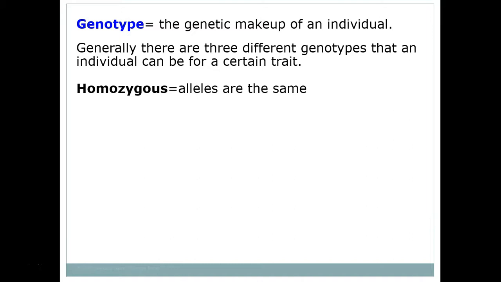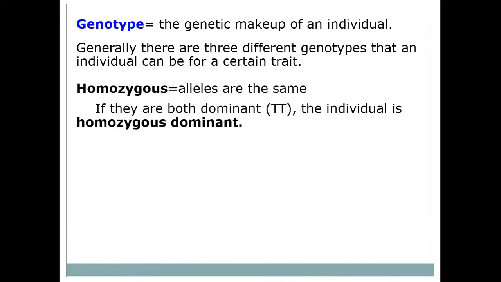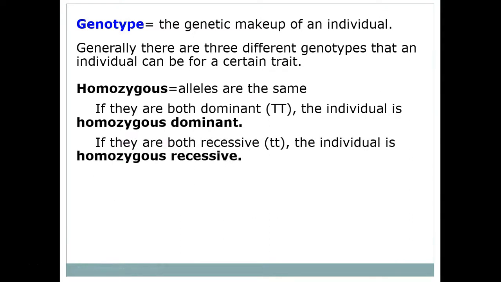You can have homozygous, where our alleles are the same, and if they're both dominant, we call it homozygous dominant. Or if they're both recessive, we call it homozygous recessive. Now, homo, if you remember, means same. And zygous refers to what's going to be given to the zygote, right? So it refers to the gametes. So this means the alleles we had in our first cell are the same. So homozygous, the alleles inside our first cell were the same. So we either had the dominant or the recessive.